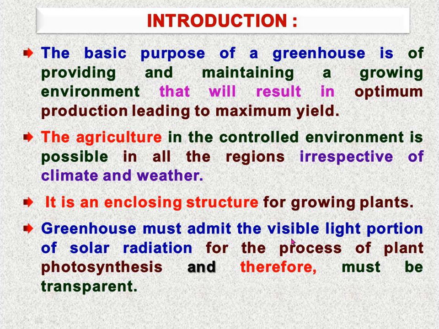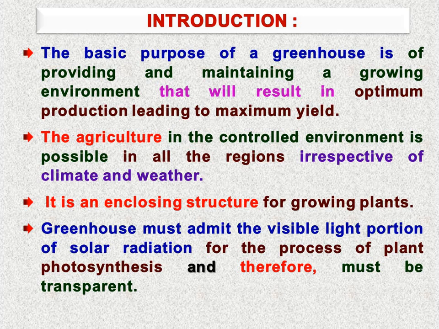A greenhouse must admit the visible light portion of solar radiation for the purpose of plant photosynthesis, and therefore must be transparent. As our structure is enclosed, there must be proper arrangement for admitting the visible light portion, which is very important for the photosynthesis process of the plant.